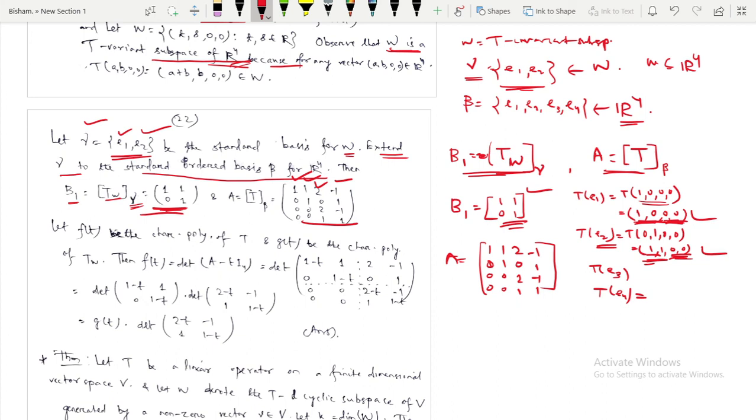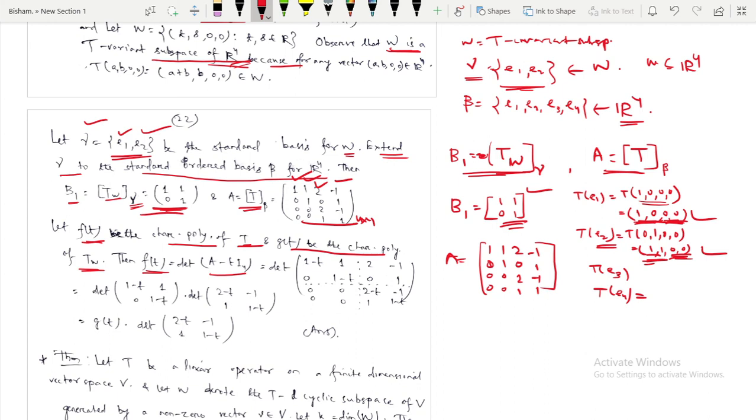If you find the corresponding f(t), the characteristic polynomial for T, f(t) is the characteristic polynomial of this matrix A, and g(t) is the characteristic polynomial of T_W. Then f(t) will be the determinant of A minus tI4, because this is a matrix of order 4 by 4.